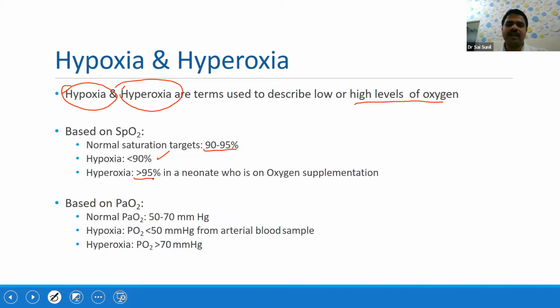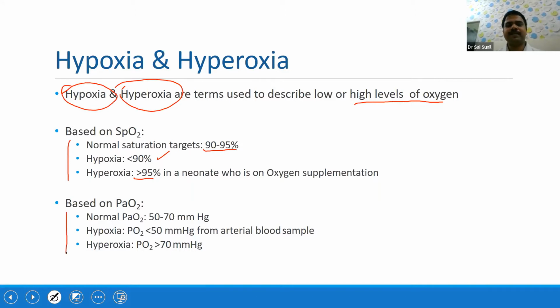In a neonate or a pediatric child who is on oxygen supplementation, that means if you are giving oxygen, the saturation should not cross more than 95%. But in a spontaneously breathing baby, if the saturation is 97, 98, 100, that is normal, that is okay. But if you are giving supplemental oxygen, you should not go beyond 95% saturation. So that is based on the saturation value.